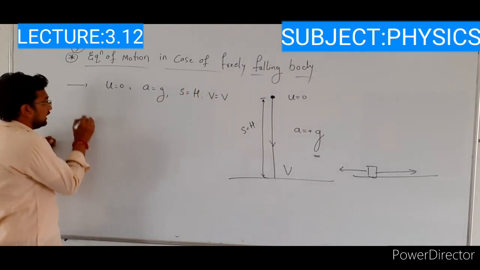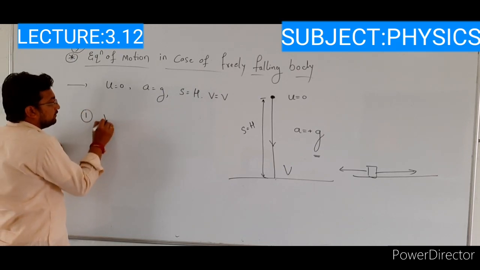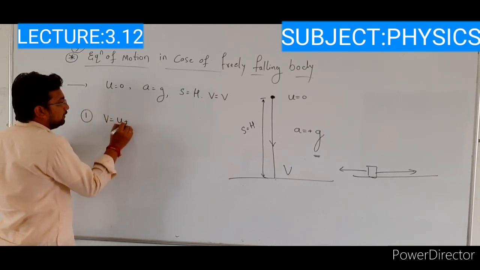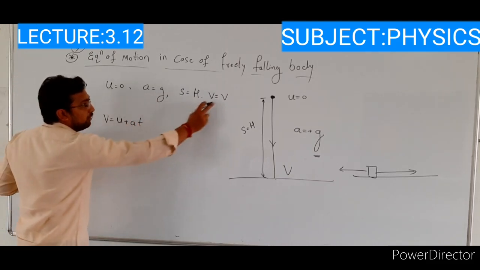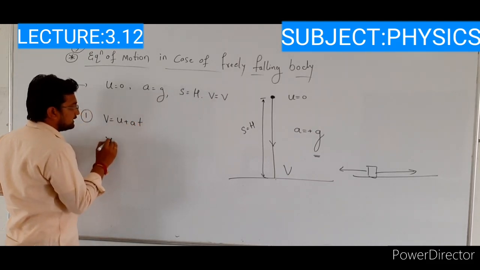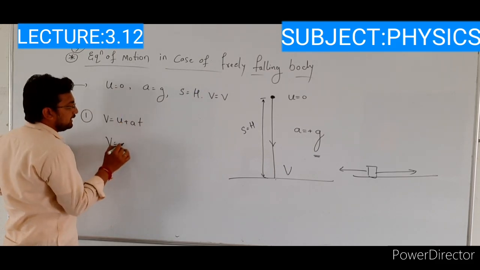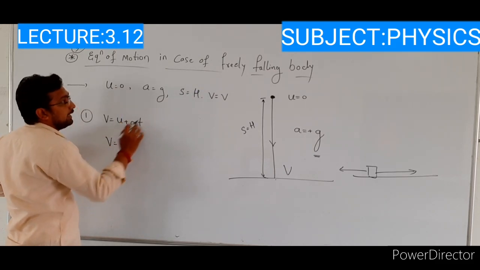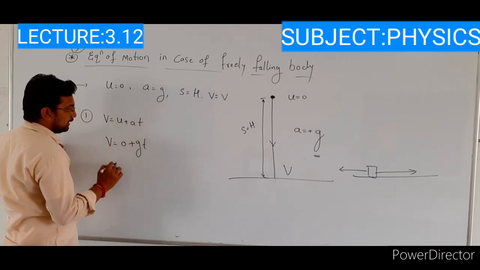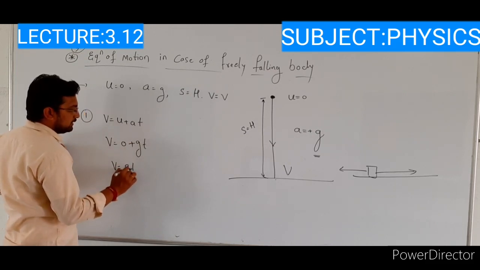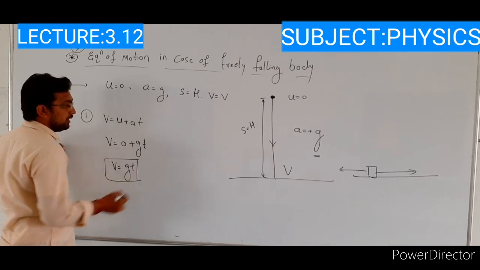Already we know the first equation, v is equal to u plus at. Substitute all the values here. The final velocity is v as it is, initial velocity is 0, plus acceleration g into t. So it becomes v is equal to g into t. This is our first equation.